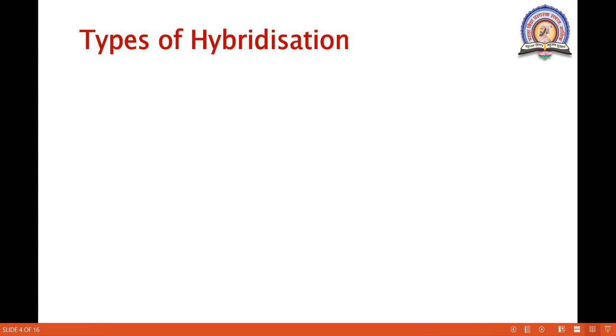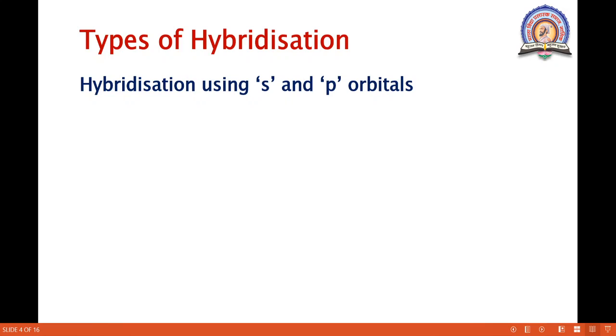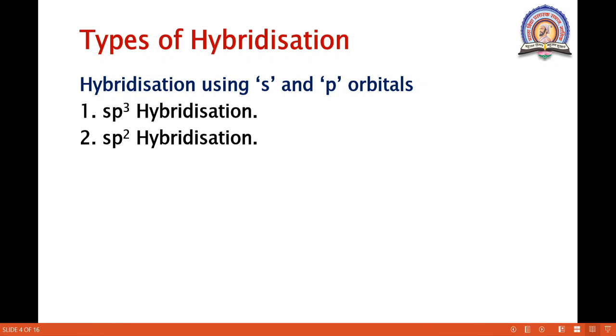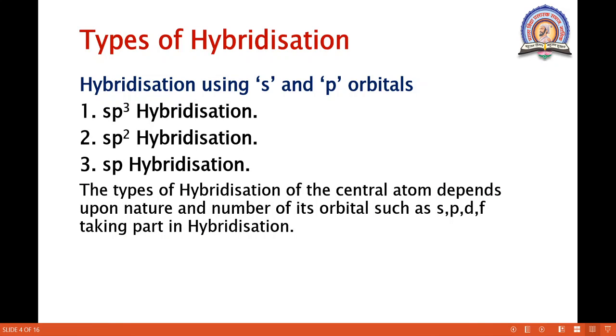Then we see the types of hybridization. In our syllabus, only hybridization using s and p orbitals is included, so we will discuss only those. The first is sp3 hybridization, the second is sp2 hybridization, and the third is sp hybridization. The type of hybridization of the central atom depends upon the nature and the number of orbitals, such as s, p, d, f, that take part in the hybridization process.